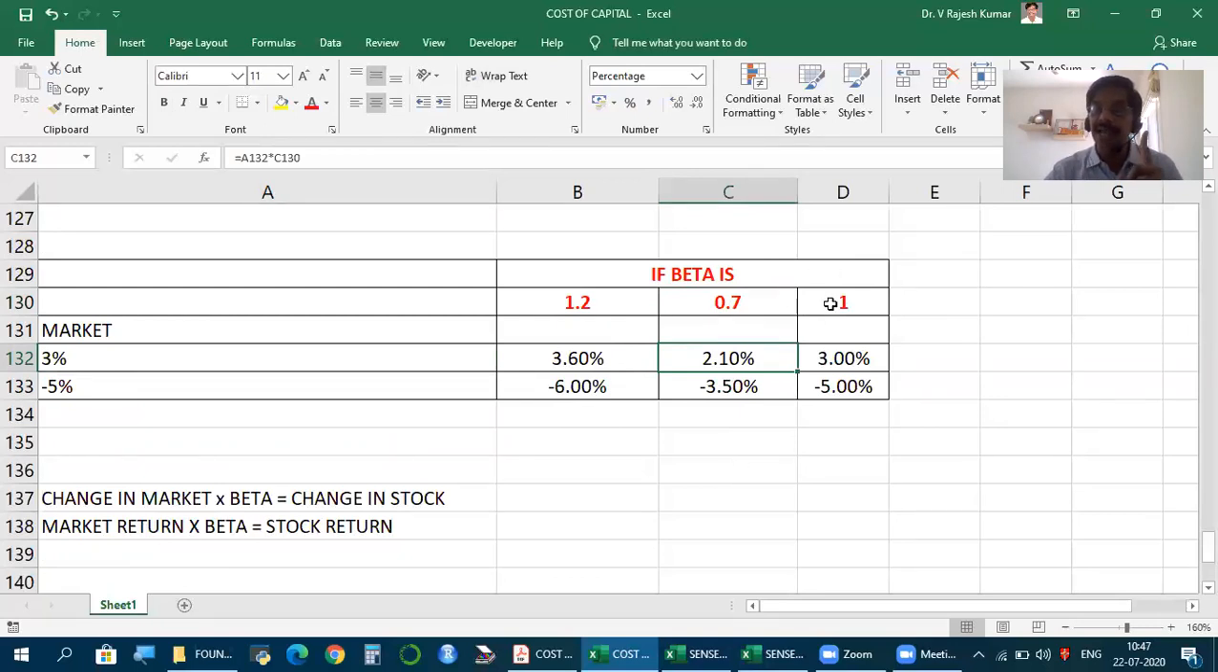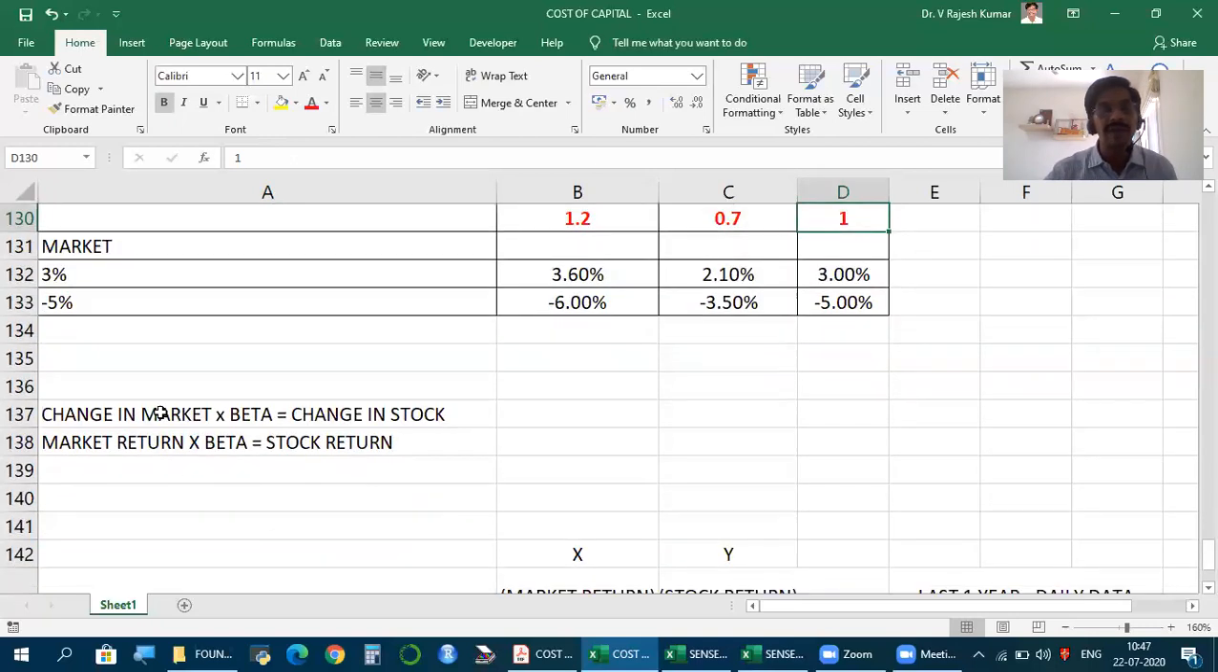But if beta is exactly 1, which can happen, it can be any number, it can be even negative, but we will see the interpretation later. What does it mean? If the market is rising by 3%, we can expect the stock price to rise by 3%. If the market is falling by 5%, we can expect the stock to fall by 5%.